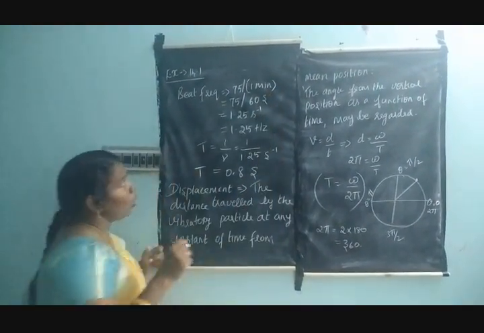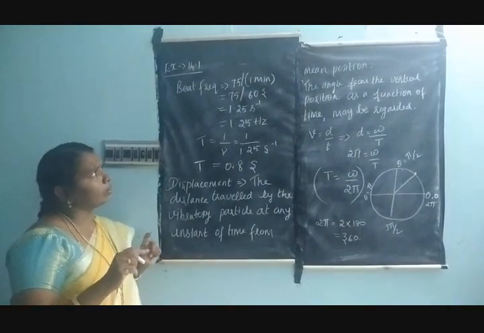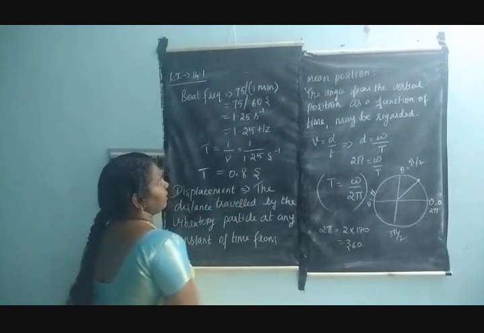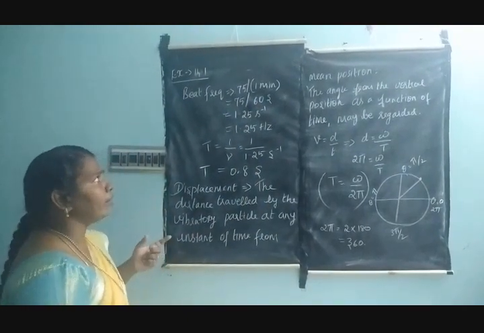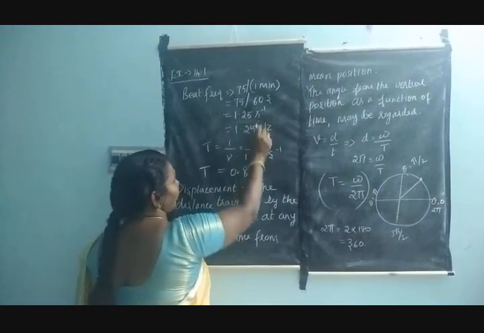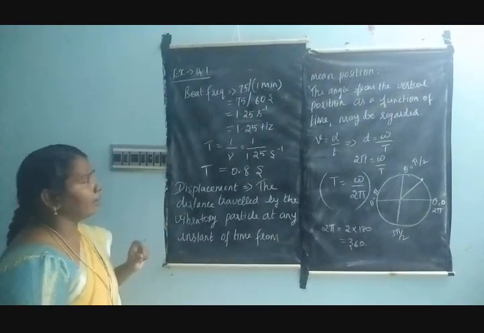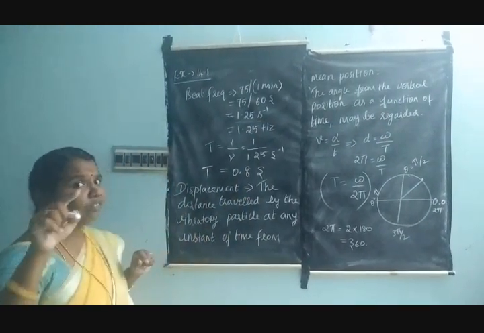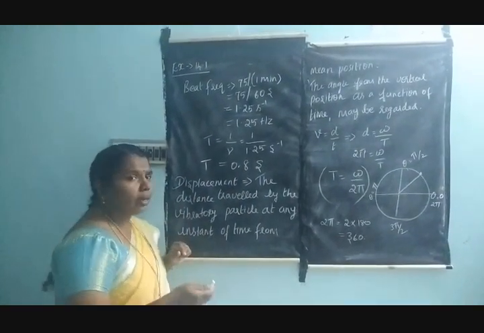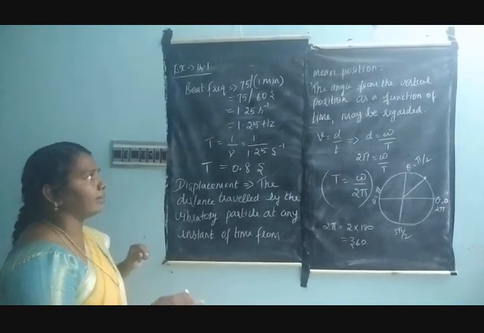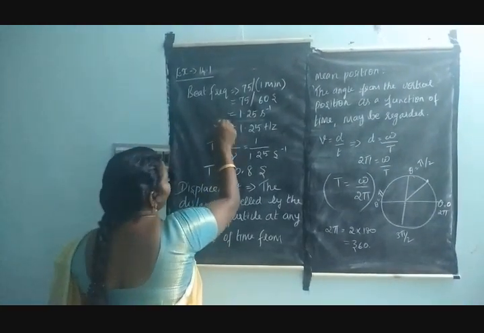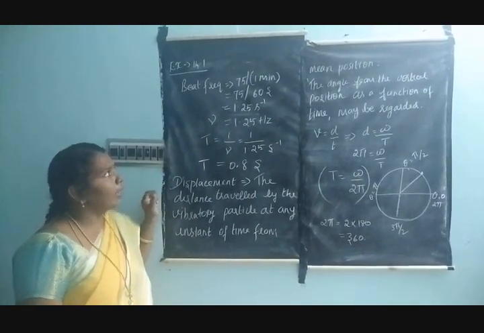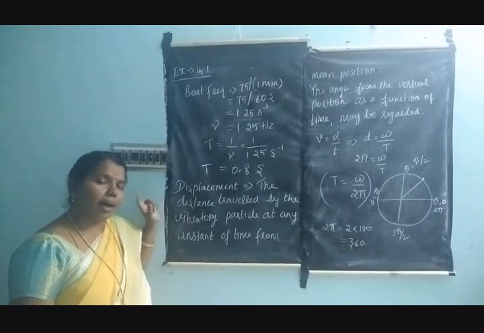So 1 minute is equal to 60 seconds. When I divide these two values, 75 divided by 60 seconds, the answer is 1.25 per second. Per second is the unit for frequency, which is denoted as Hertz. Therefore, the frequency nu is equal to 1.25 Hertz. And they also asked for the time period.